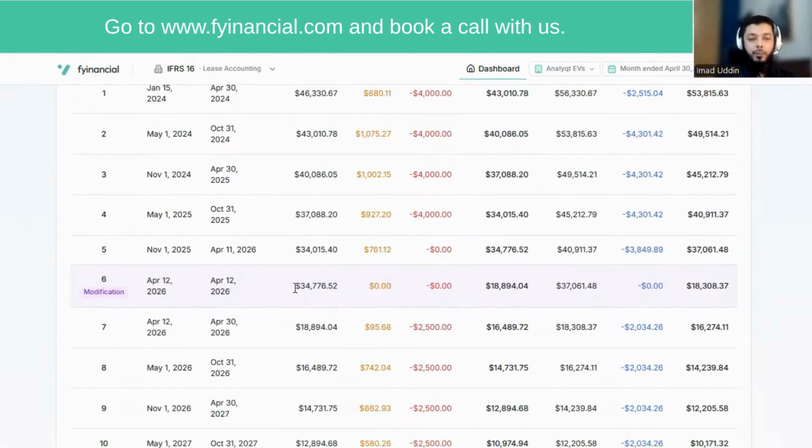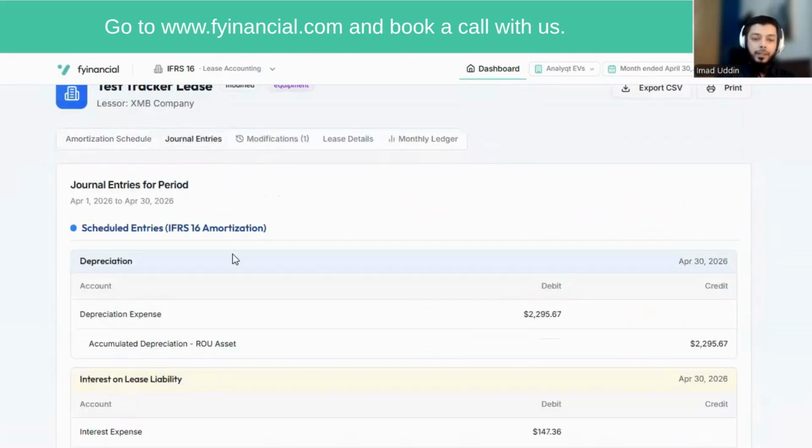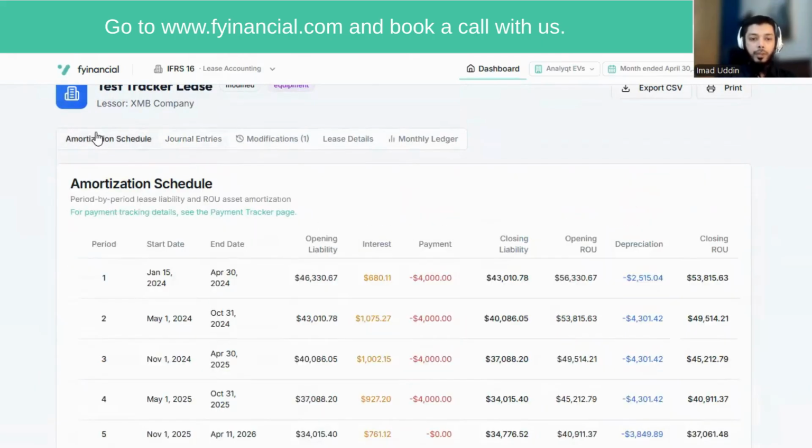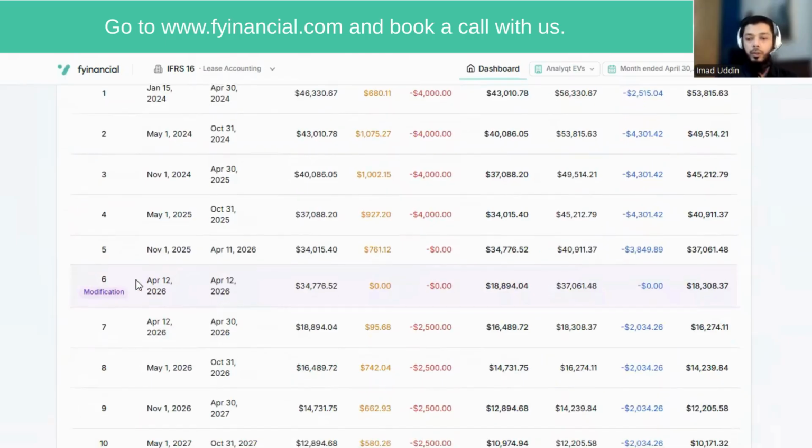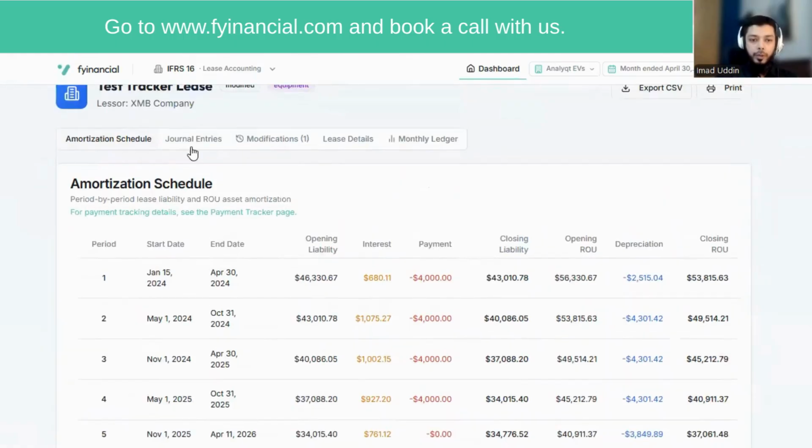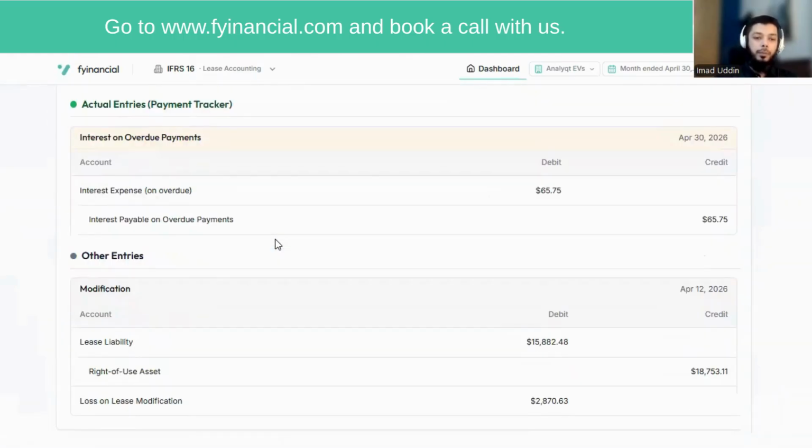Furthermore, you can see that this modification is now also reflected in the journal entries because this modification happened on the 12th of April in our particular data we input. You can see the journal entries for April. We can see there's an other entity entries section where we can see that this lease liability has reduced by 15,000, this right of use asset has decreased by 18,000, and there's a loss on lease modification of 2,870, which is reflected in the journal entry.